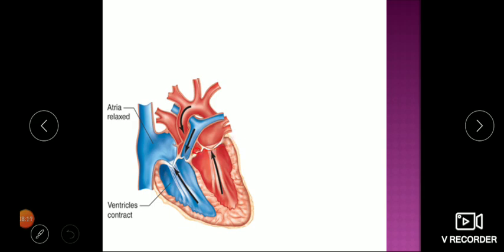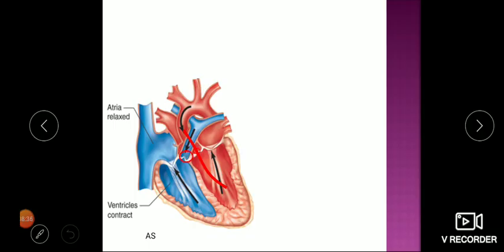So when this gets narrowed and blood is moving, it will create a sound. Simple, when you are using any pipe of water and you press on it, with the pressure, water comes out and gives some sound. The same sound is here. So this sound due to passage of blood through the narrowed aortic valve is called AS, aortic stenosis. This will happen during ventricular contraction or systole.